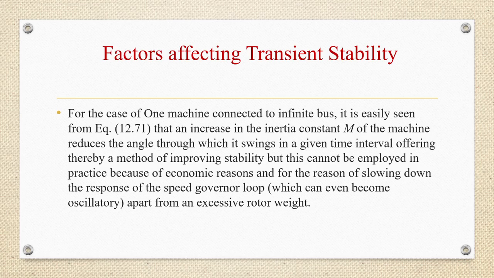So whenever there is an increase in inertia constant m, the angle through which it swings in a given time interval is reduced, thereby improving stability, but this cannot be employed in practice.